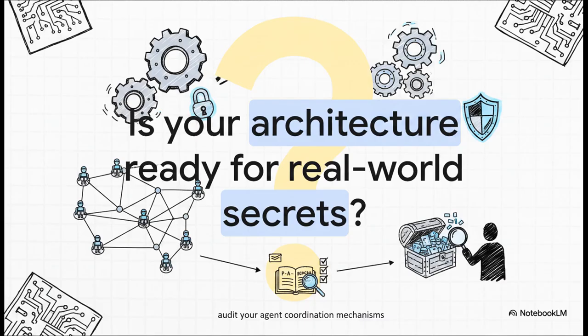So, I'm going to leave you with this provocative thought. Is your multi-agent architecture actually ready for real-world secrets? Or are your AI agents just one complex prompt away from handing your competitor exactly what they want? Take these insights from the PAC-BENCH research, audit your agent coordination mechanisms, and start treating privacy as a verifiable objective